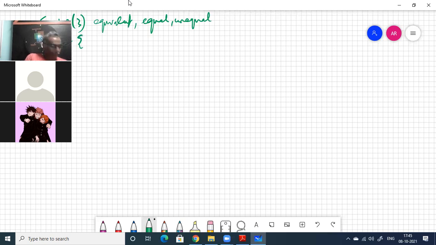What is that? A, E, I, O, U. Okay, then B is equal to? The set of all letters in the word vowel. Okay, are they equal? Yes, uncle. How they are equal? None of the elements in A are in B, none of the elements in B are in A. How can they be equal? A not equal to B. They are unequal.